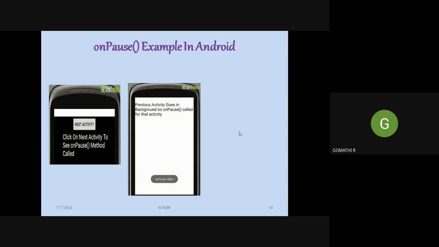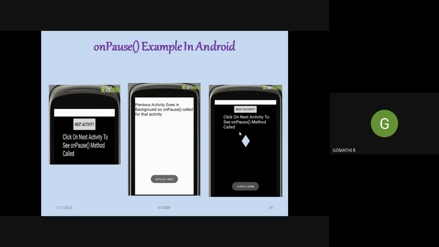So which is your previous activity? The first screen I have shown you is the previous activity, and now we are in the second screen, which is the second activity. So when you transfer from the first activity to the second activity, the on pause method will be called for the first activity. The first screen's on pause method will be called.